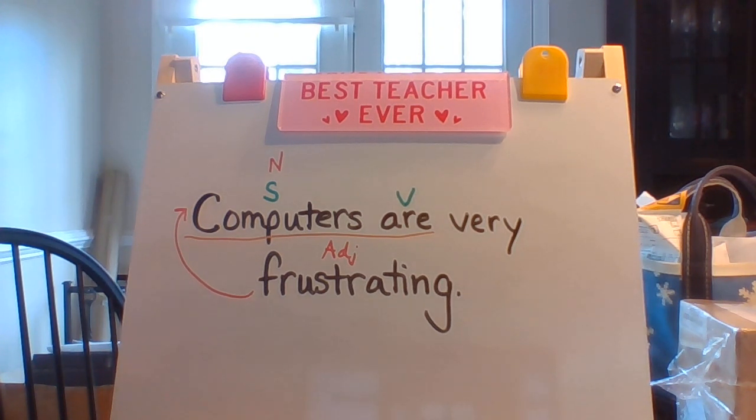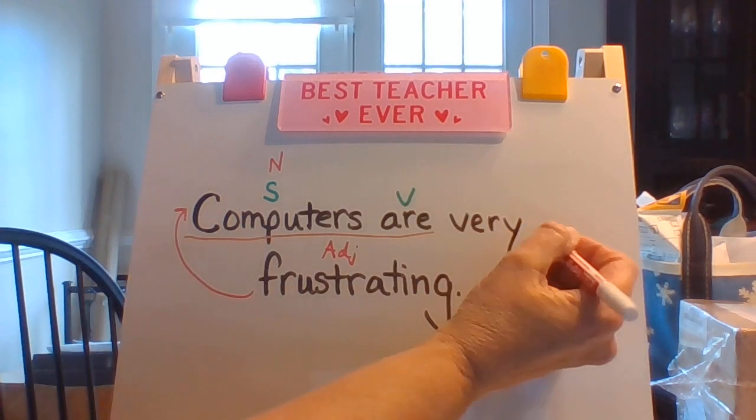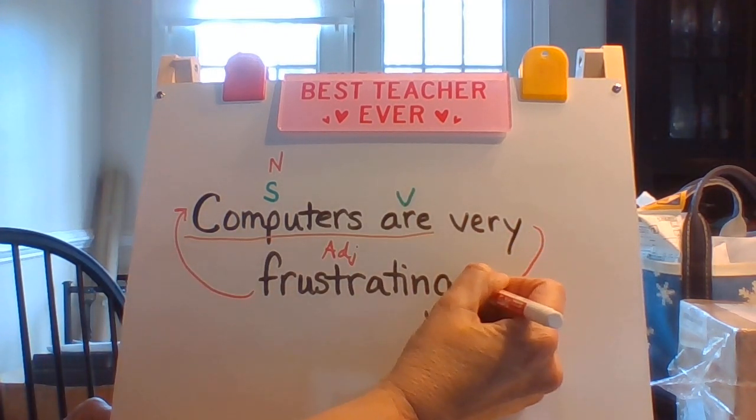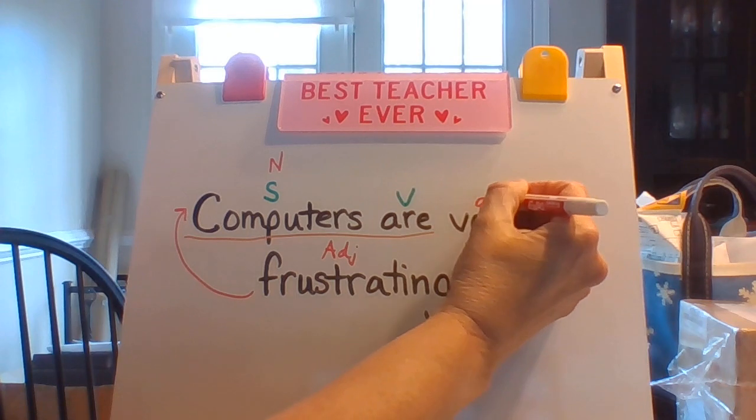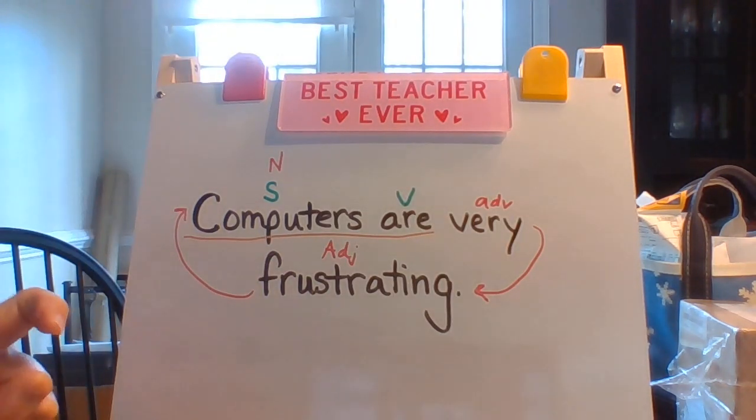What kind of a computer? A frustrating computer. And then what is very telling me? Did you figure that one out? Very is describing frustrating. It's telling me to what extent is it frustrating? And what kind of word tells us to what extent? An adverb. So there's our words for this sentence.